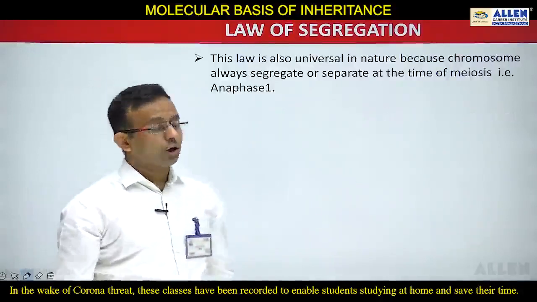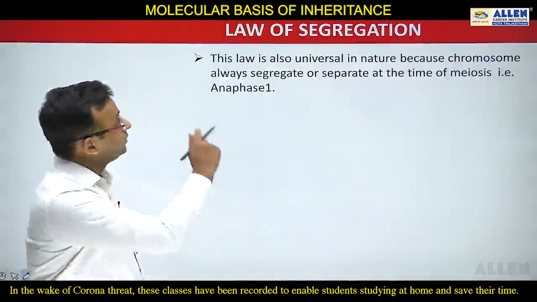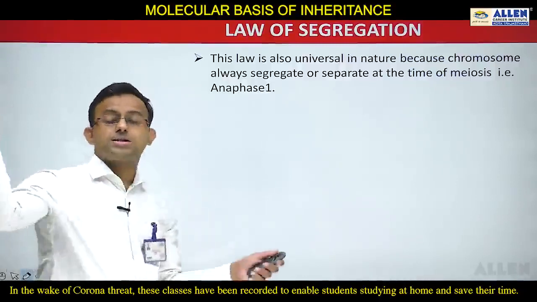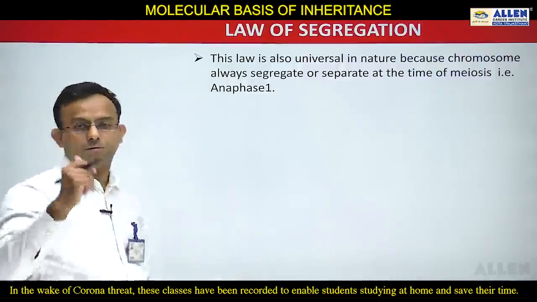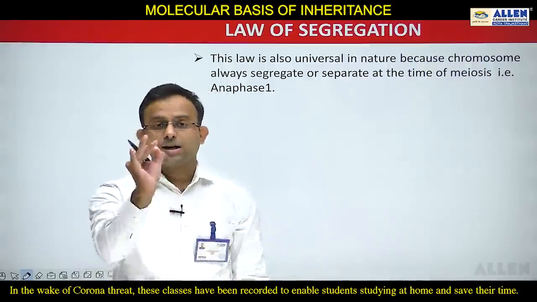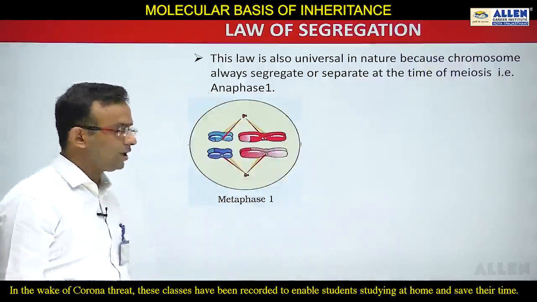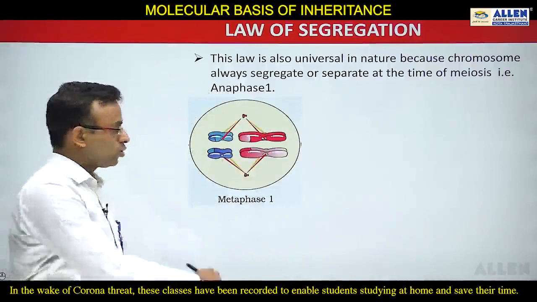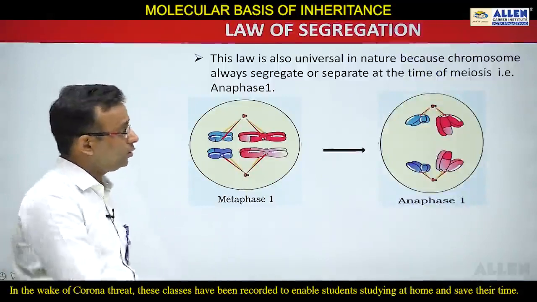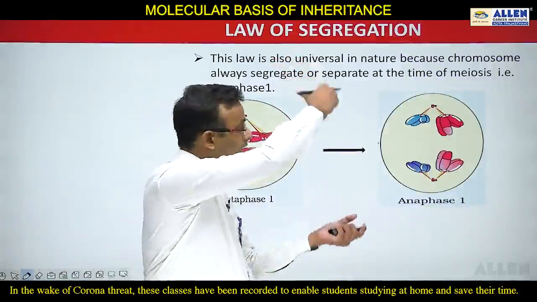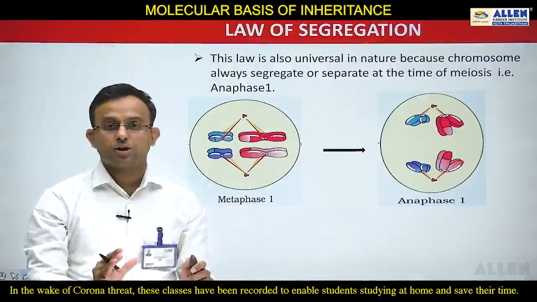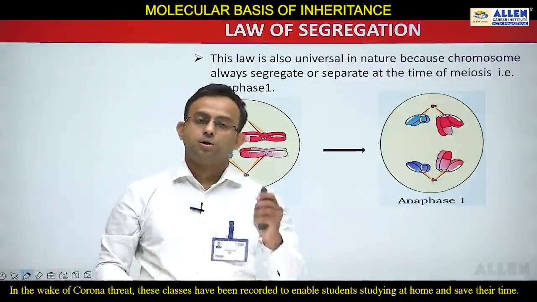Now students, the law of segregation is also universal in nature. Why is it universal in nature? Because chromosomes always segregate at the time of meiosis. In anaphase 1, segregation is always observed. So always remember, segregation is a universal law. I will explain with the help of a diagram. You can see this is the metaphase, the chromosomes arranged in the metaphase plate or equatorial plate. When anaphase 1 comes, the segregation occurs. In this segregation the chromosomes are moving towards different poles, and this is known as segregation, and this is the reason that segregation is known as a universal law.